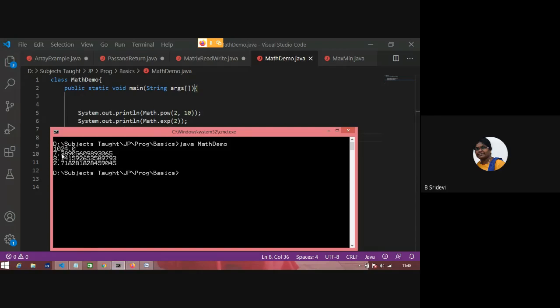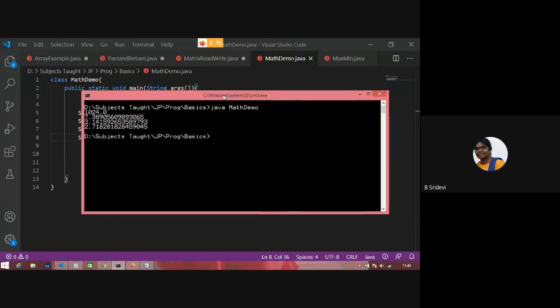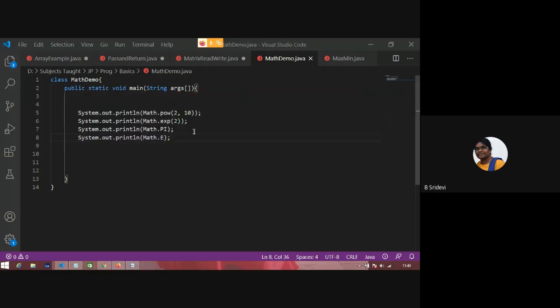This is 7. What is 7? E power 2 is 7.38. Math.PI value 3.141592. And Math.E 2.71. So if someone asks you to find pi r square, you can do it like this: Math.PI into r into r. Clear? See, I am writing a program in which I want a number from 1 to 6.